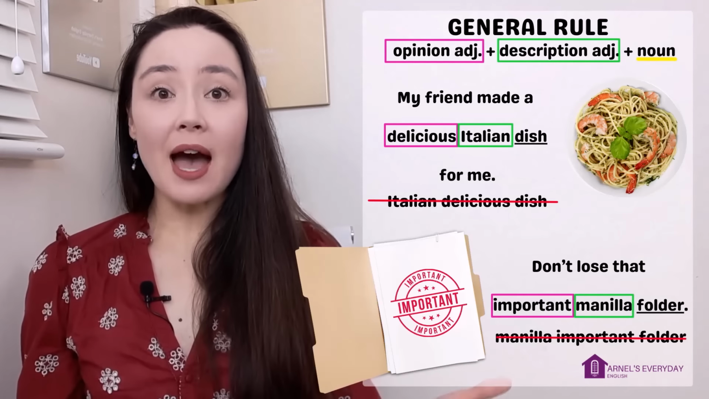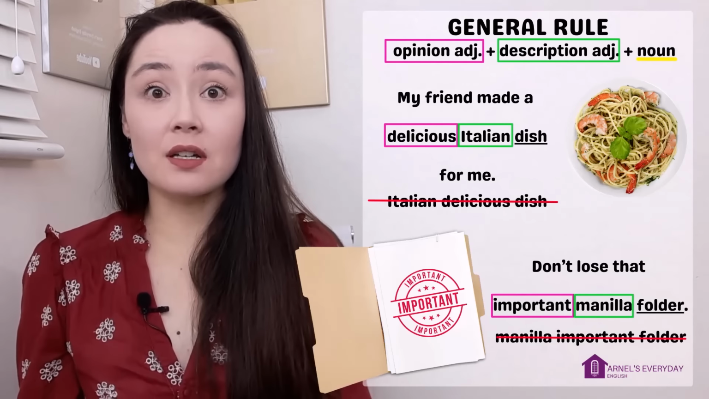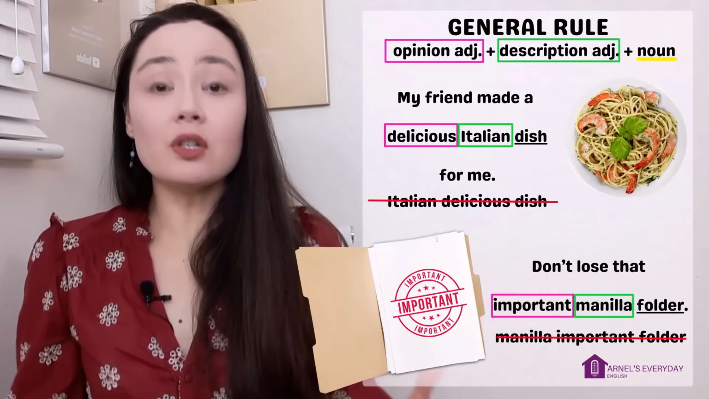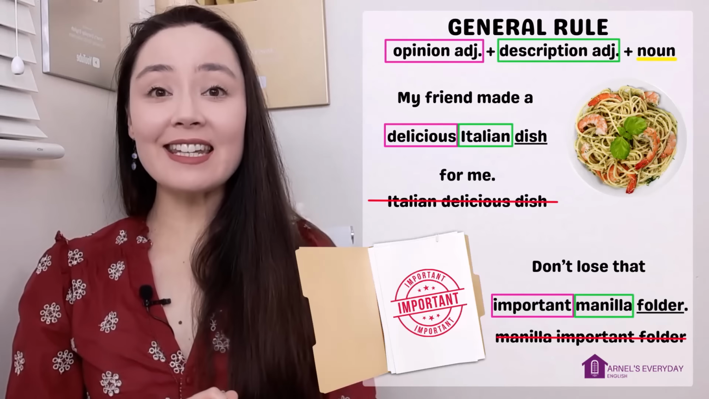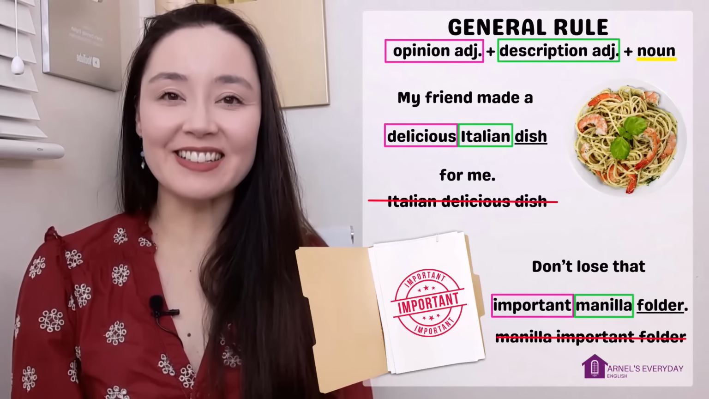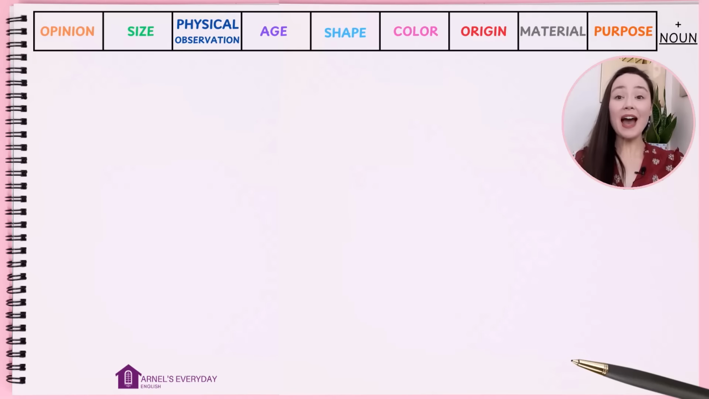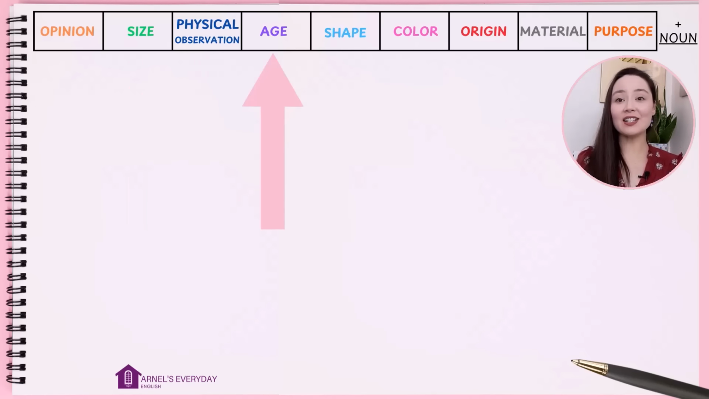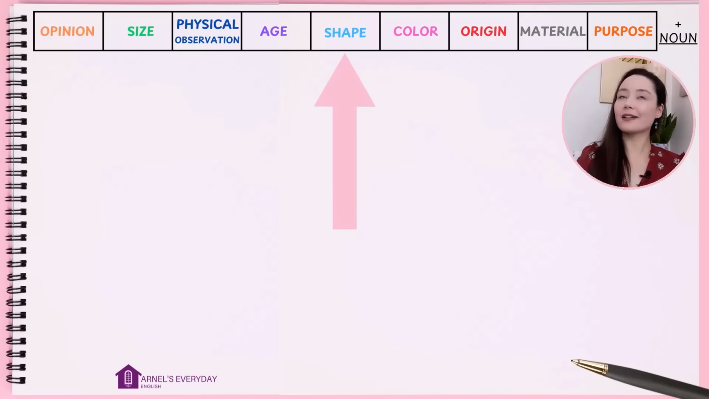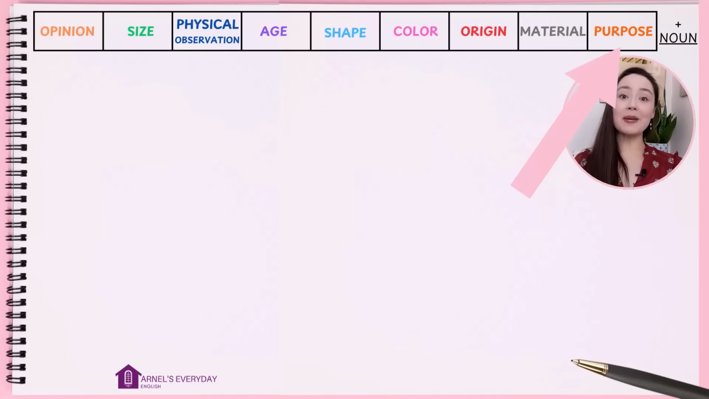But what happens if we have more than 2 adjectives? What happens when we don't want to use an opinion adjective? Well, to explain this, I need a chart. Let's take a look. Here we have it, the order of adjectives you need, and then your noun. Opinion, size, physical observation, age, shape, color, origin, material, and purpose.